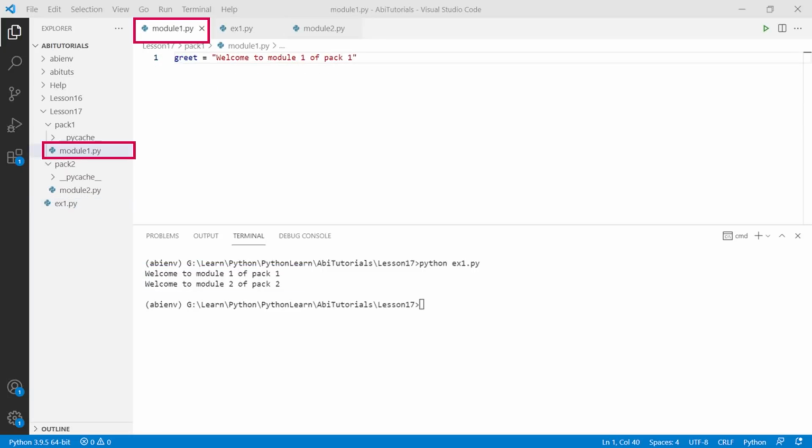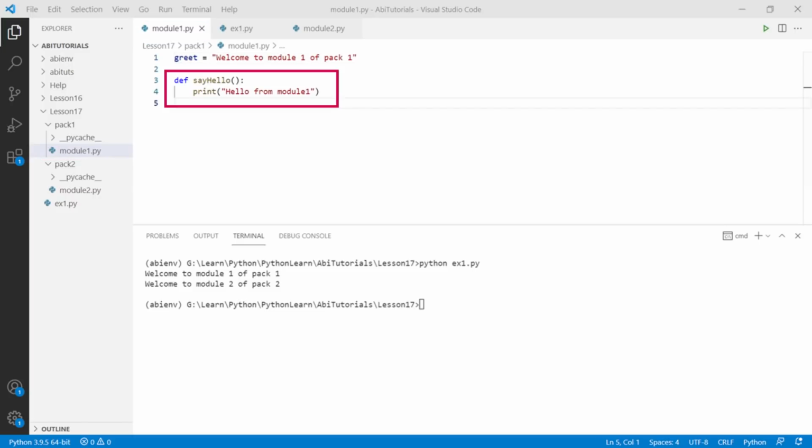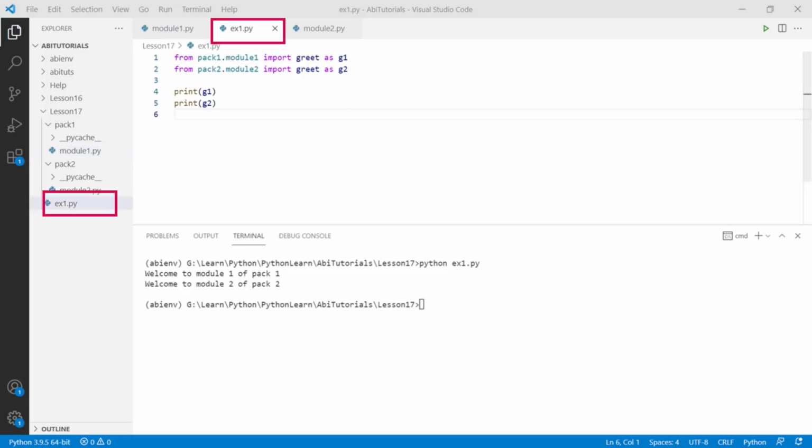Let's now see how to create and use a function within a package. Let's open the module 1.py. Create a simple function say hello and print hello from module 1. Now go to ex1.py file.